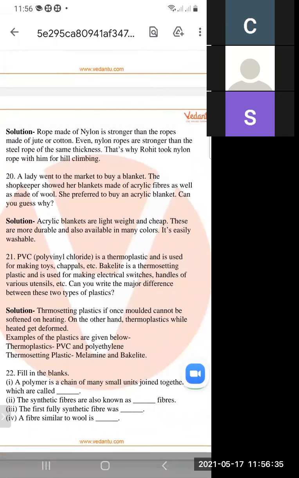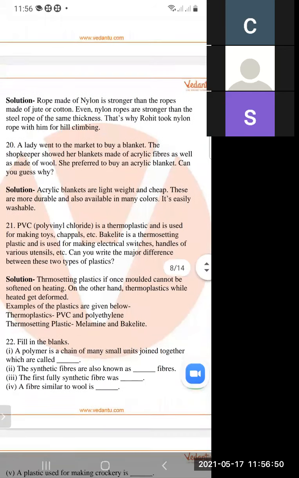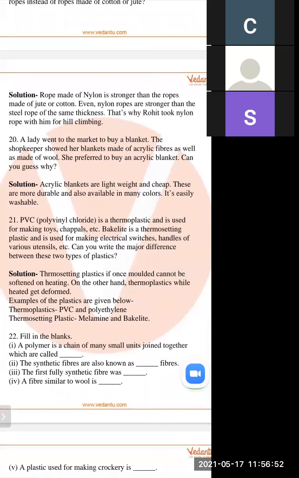Next: PVC is a thermoplastic, and it is used for making toys, chappals, etc. Bakelite is a thermosetting plastic, and it is used for making electrical switches and handles of various utensils. Can you write the major difference between the two types of plastic?